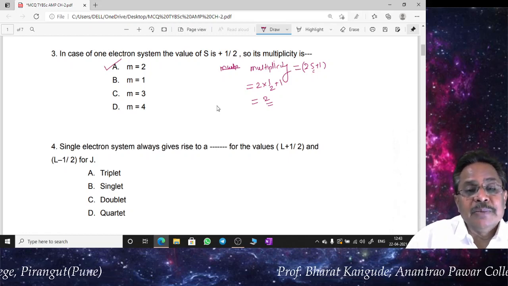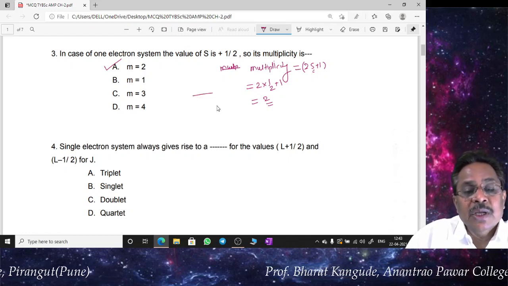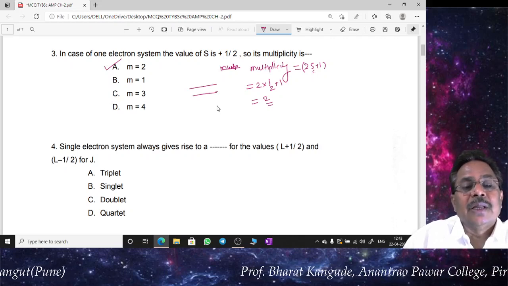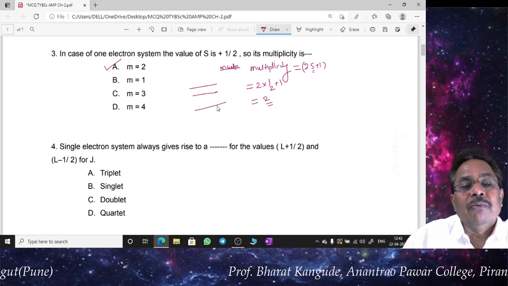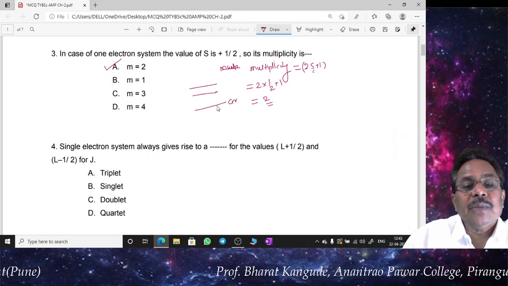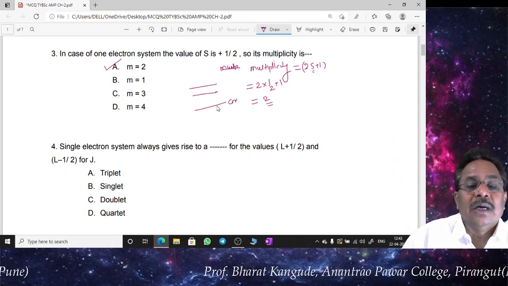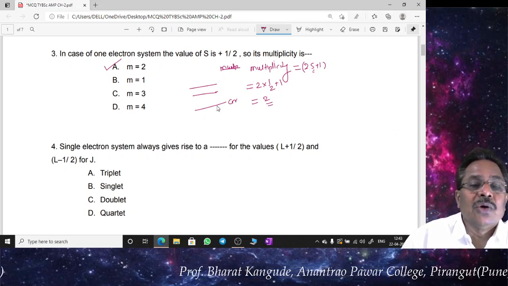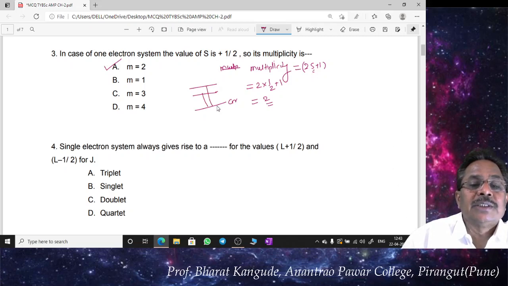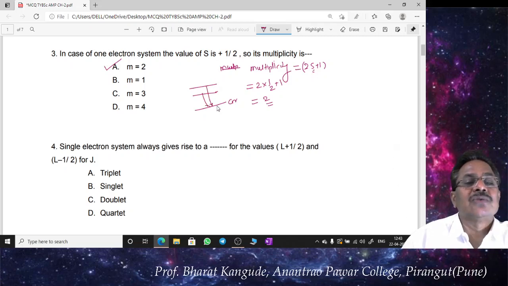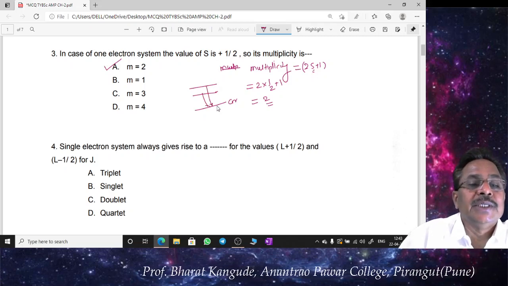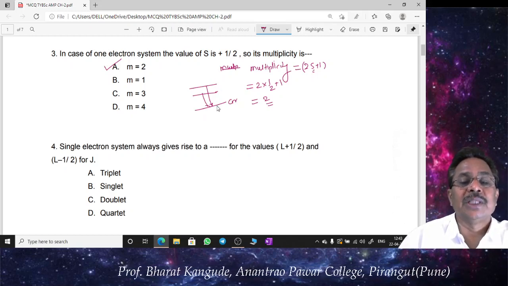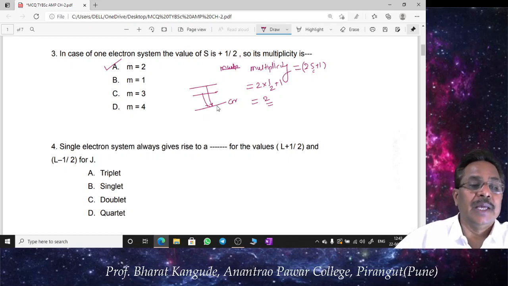That means whatever level we are discussing gets split into two different levels. If this is the ground state and this is the first excited state, it is split because of S equal to 1/2. Doublets are found there, and this is why it is called a doublet state. So the multiplicity in this case is 2. That's why two spectral lines are observed in its optical spectra, as the simple example shows here.